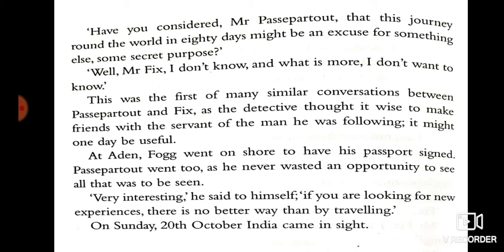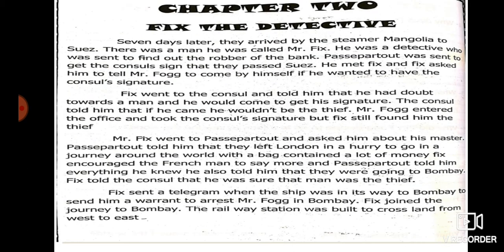Then Mr. Fix sent a telegram when the ship was on its way to Bombay. Bombay here is the name of a city. He asked them to send him a warrant to arrest Mr. Fogg in Bombay. Fix joined the journey to Bombay, but he couldn't arrest Mr. Fogg.